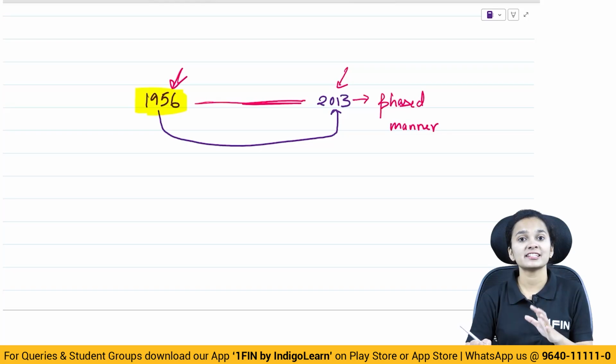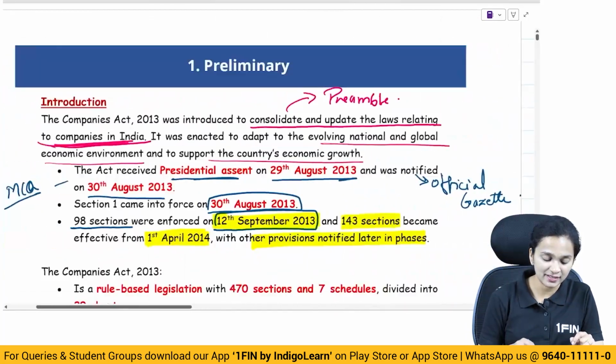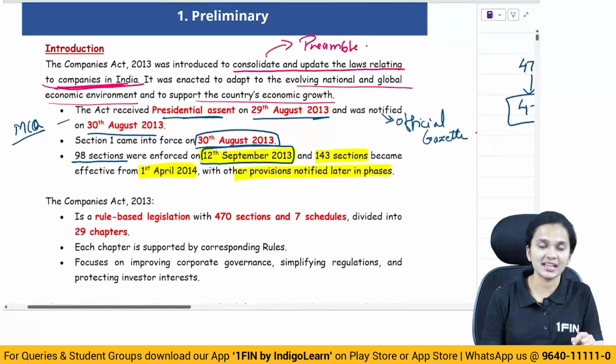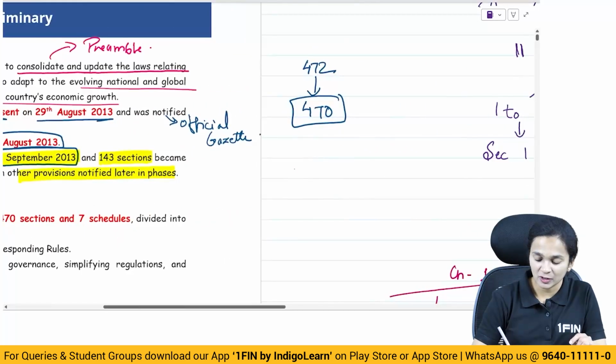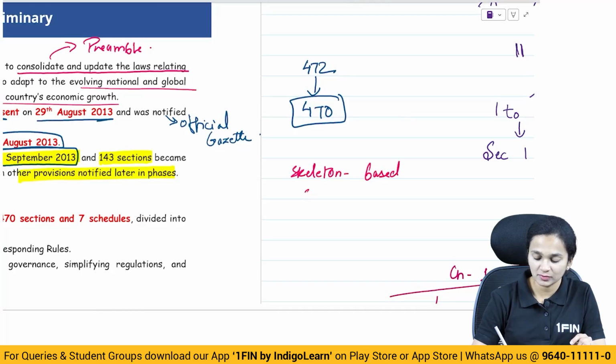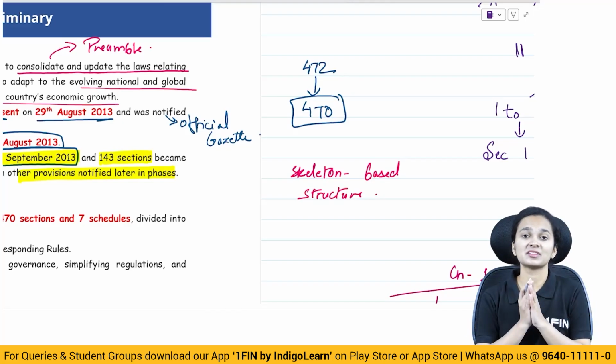Now, one very interesting thing about the Companies Act 2013 is that we say it is made on a skeleton based approach, or it has a skeleton based structure. Why is that so? Because the Companies Act 2013 was made in a very systematic manner.